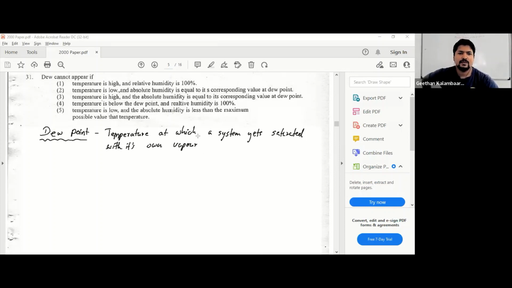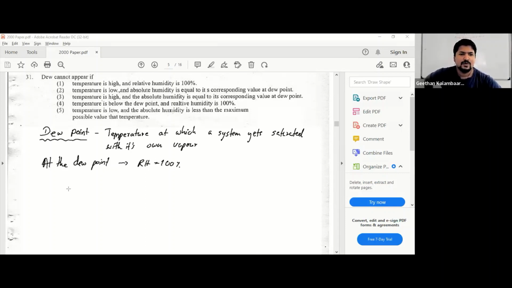The temperature at which the system becomes saturated with the vapor inside it. So when you reduce the temperature of a system, it becomes saturated slowly. So at the dew point, what is the relative humidity? Saturation means RH 100%.